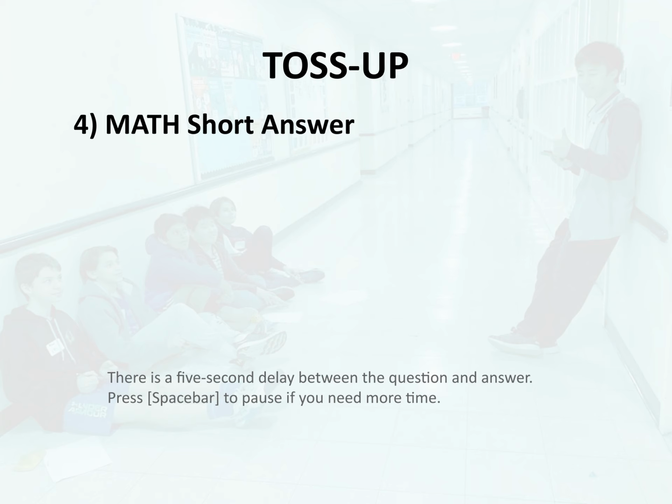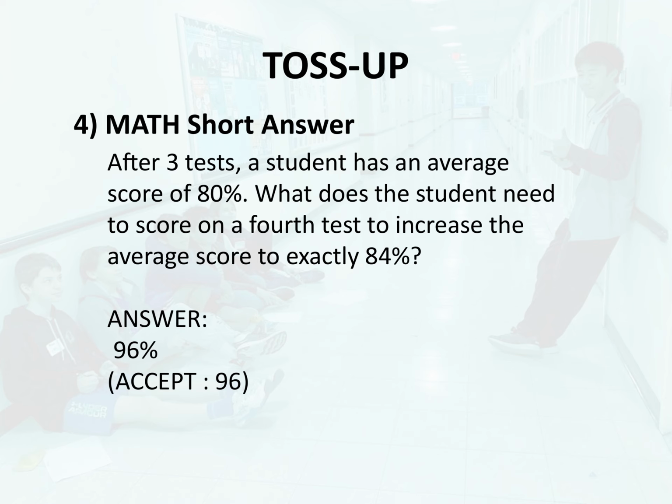Toss-up 4. Math. Short answer. After 3 tests, a student has an average score of 80%. What does the student need to score on a 4th test to increase the average score to exactly 84%? Answer, 96%.